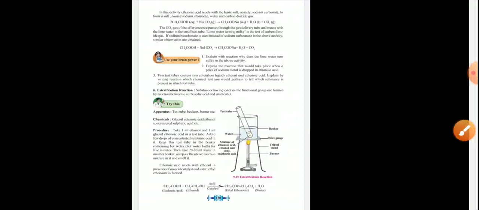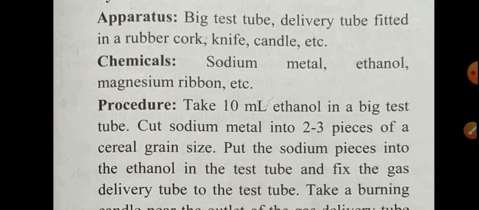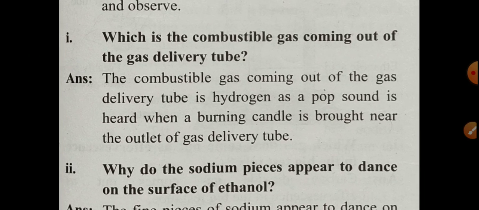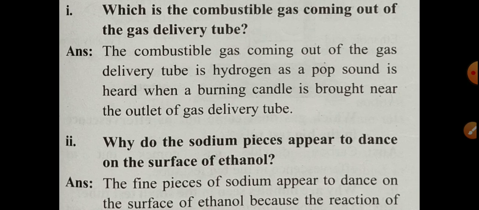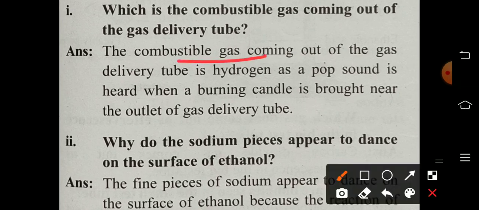Now I will show the answer. First one, the activity is given here. Now first question: which is the combustible gas coming out of the gas delivery tube? Answer is what? Check. The combustible gas coming out of the gas delivery tube is hydrogen. A pop sound, like a small firecracker exploding, is heard when a burning candle is brought near the outlet of the gas delivery tube.